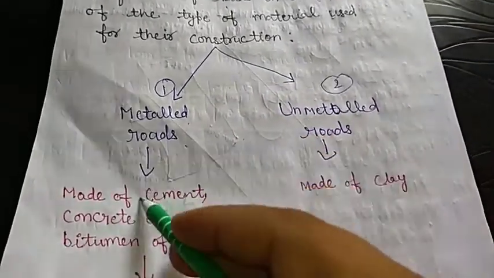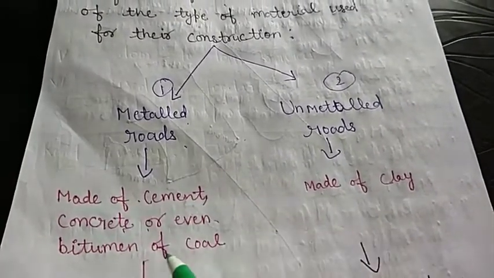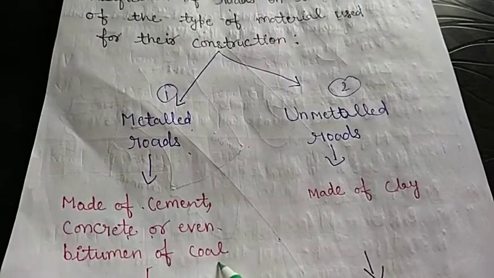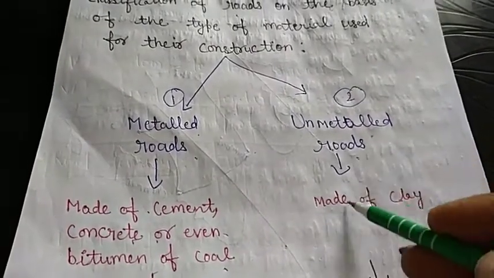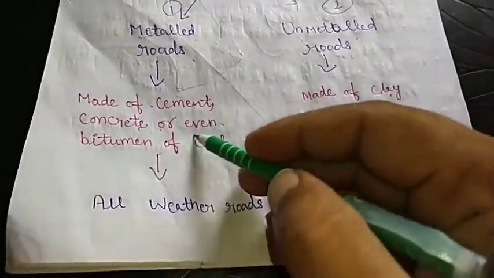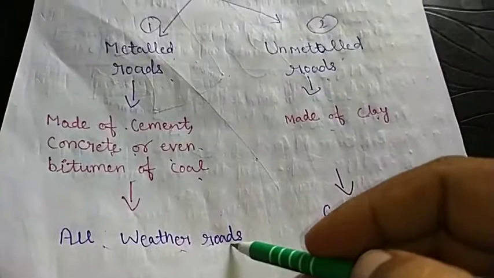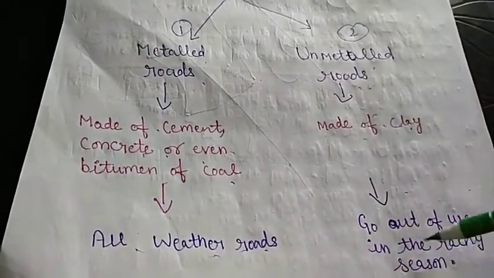Metalled roads are made up of cement, concrete, or even bitumen of coal. The unmetalled roads are made up of clay. Metalled roads are all-weather roads, and unmetalled roads go out of use in the rainy season.